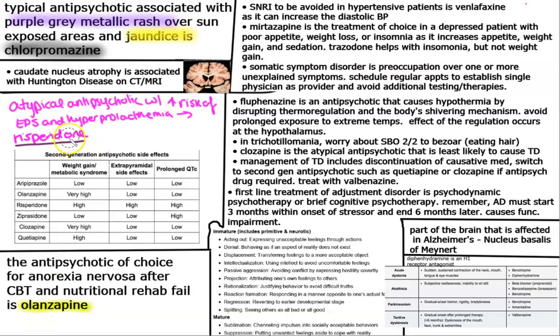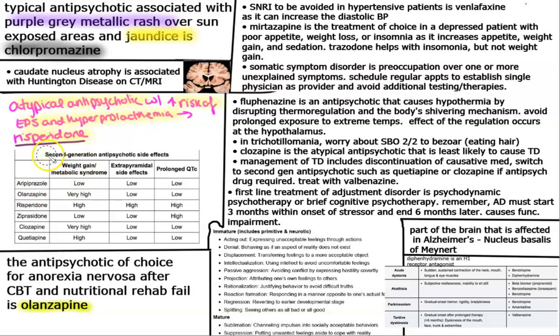The next thing that we'll talk about is the atypical antipsychotic that is associated with increased risk of EPS and hyperprolactinemia, and that's going to be risperidone. So if you see a question about second generation antipsychotics, and it's about which one has the increased risk of EPS and hyperprolactinemia, it's going to be risperidone.